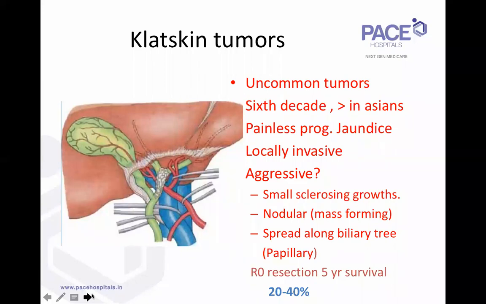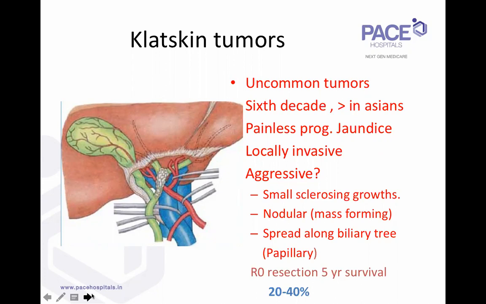So hilar cholangiocarcinomas are commonly known as Klatskin's tumors. Klatskin tumor by definition occurs at or just below the hilum. These are uncommon tumors, but not so uncommon in the tertiary referral HPB centers where they form a frequent percentage, though they're less common than periampullary lower end tumors. They're mostly common in the 6th decade. They're more common in the Far East, Japan, China, and Korea. And even in India, I think in the far eastern region, Bengal, Assam, that side, we do get a lot of patients.